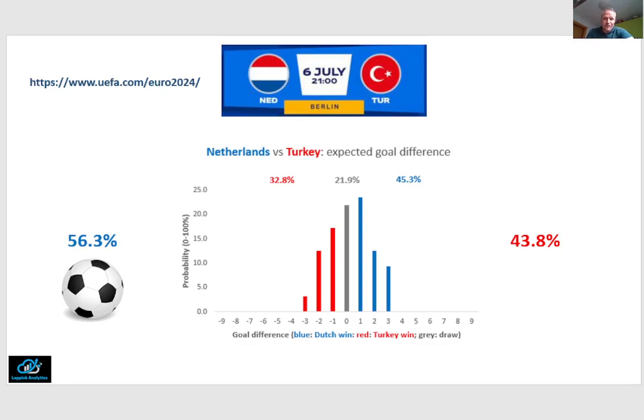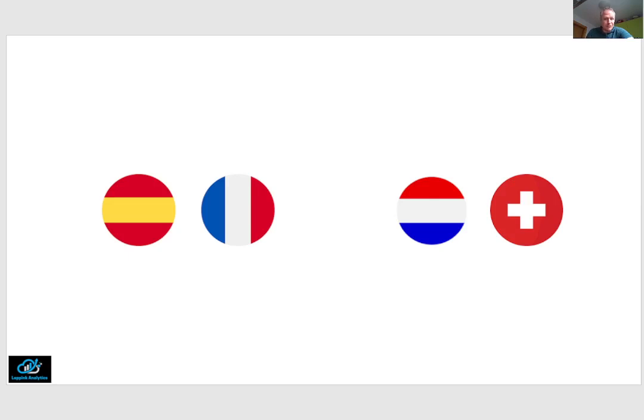So the most likely scenario for the semi-finals, according to this model, is that we see Spain versus France and the Netherlands versus Switzerland. However, note that even though this is the most likely scenario, there are 16 possible scenarios, and the probability of this specific scenario playing out is only about 9.7%. Yes, only just under 10%. So it is very likely that we will see at least some deviation from this relatively most likely scenario.